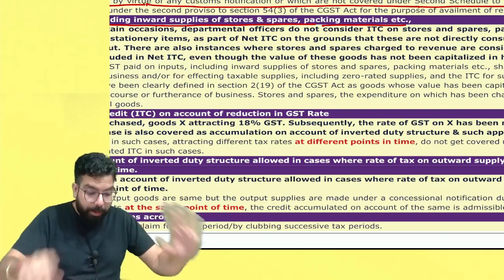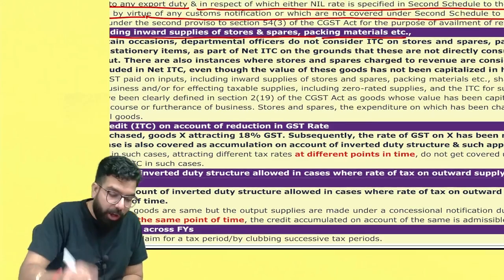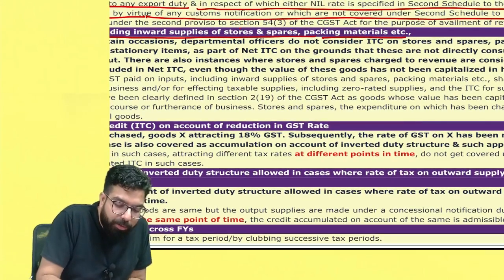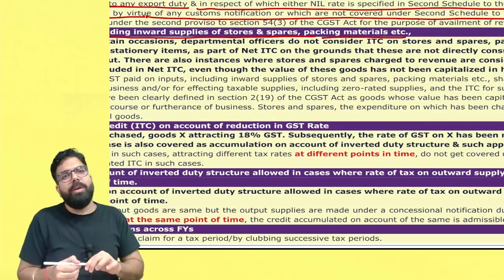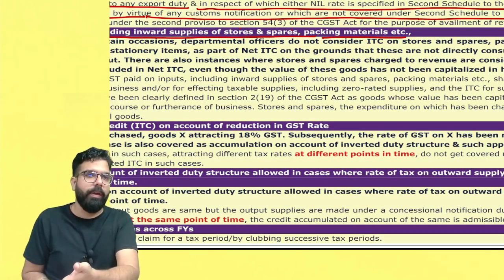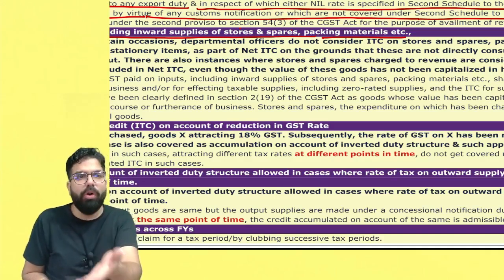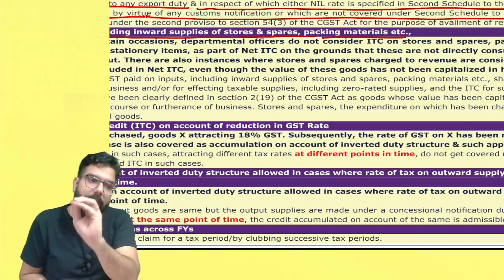We will give the refund, but we will not give the refund with respect to inputs, which are stores, spares, packing material, etc. Now here the clarification came, officer: this packing material, these stores, raw materials, all these are inputs only.